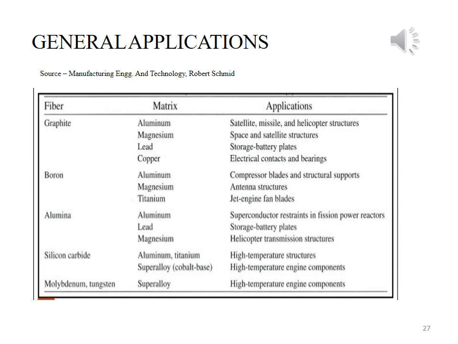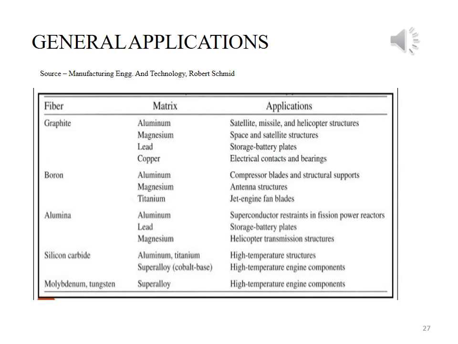The first column is showing the fiber, it means it is showing the reinforcing phase. The second column is showing the matrix phase, and the third column is showing the applications of the resulting metal matrix composite material.